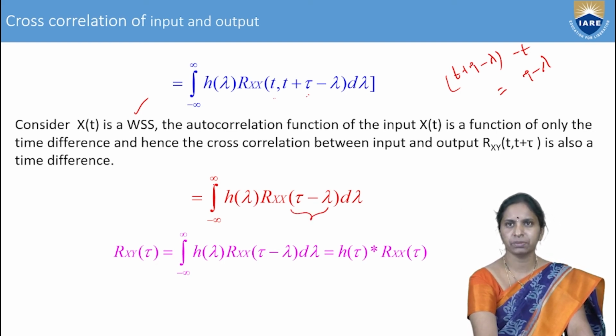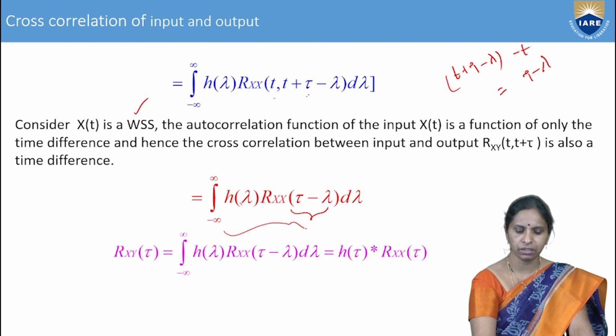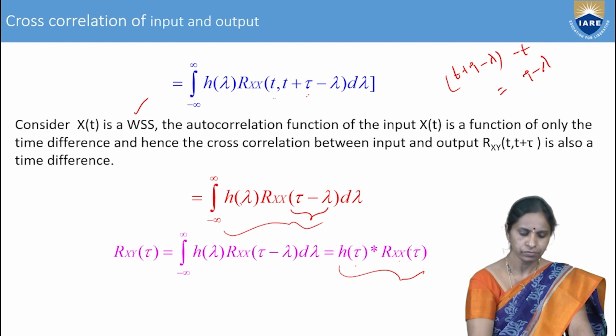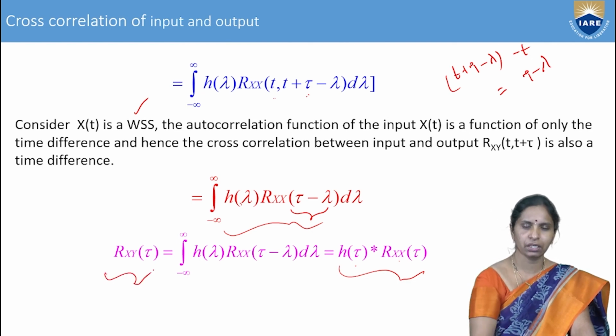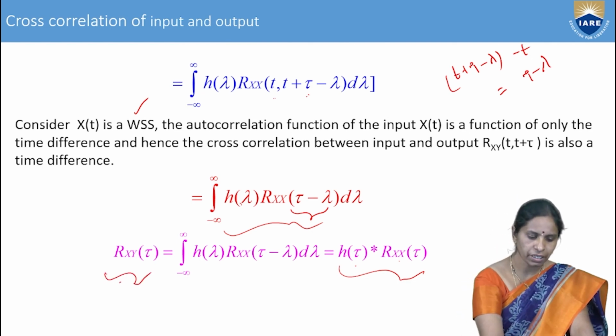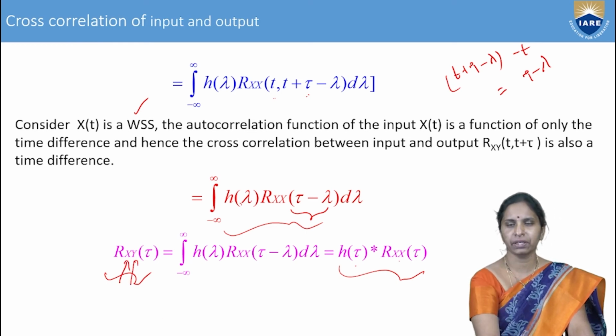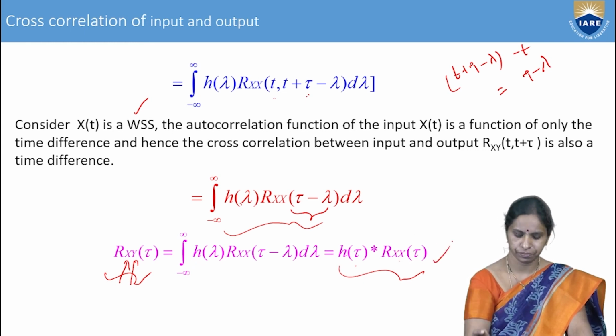Therefore, integration from minus infinity of h of lambda into Rxx of tau minus lambda. Now, what is this equation? This is nothing but the convolution of h of tau and Rxx of tau. Therefore, what is the cross correlation between the input and the response of the system? Rxy of tau is equal to h of tau convolution Rxx of tau.